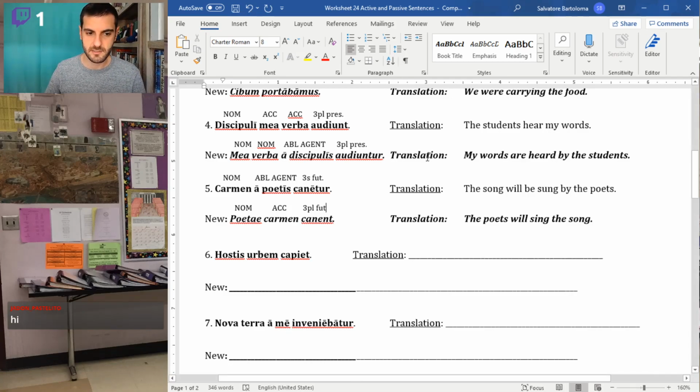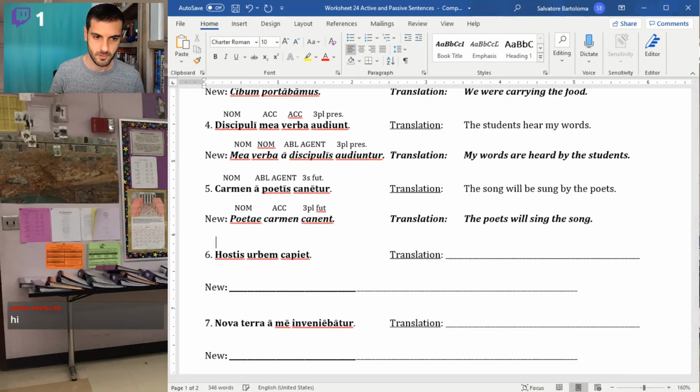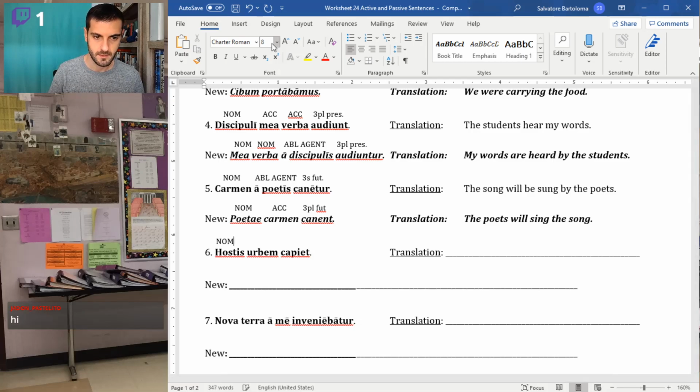Two more, and then we get to verby box land. Hostis urbem capiet. So we have our subject, the enemy. We have urbem in the accusative, our direct object. And then our verb here, third singular future.